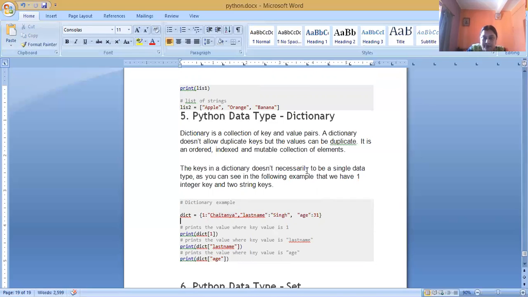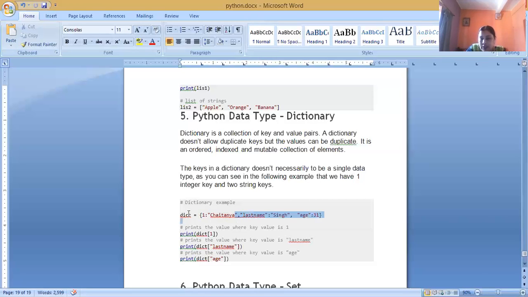In a dictionary, it is not necessary to use a single data type. The pairs may be of different data types. Key and value are separated by a colon, and each pair is separated by a comma.